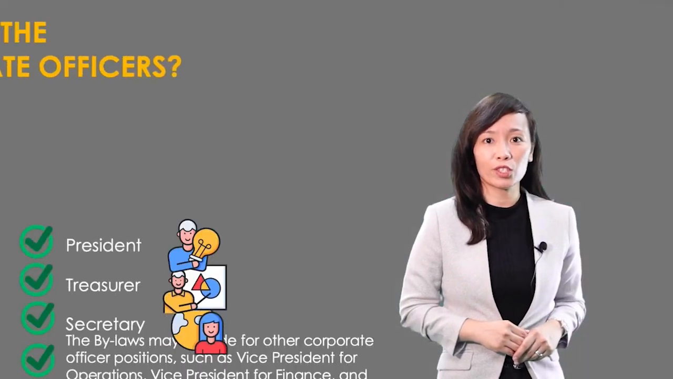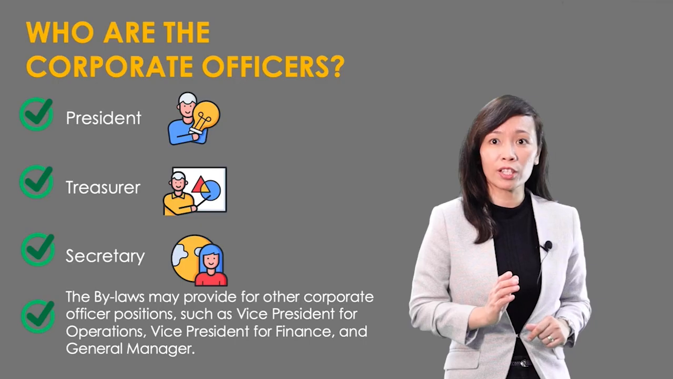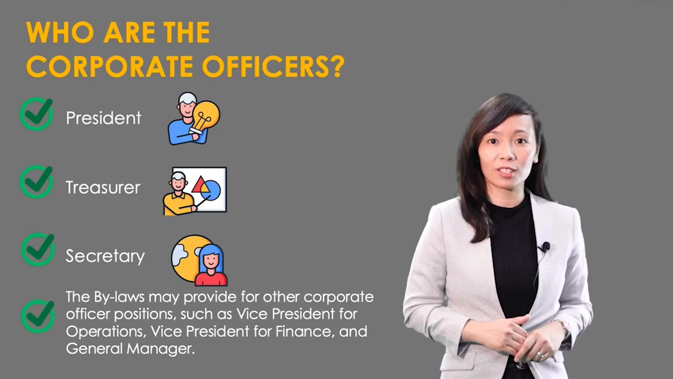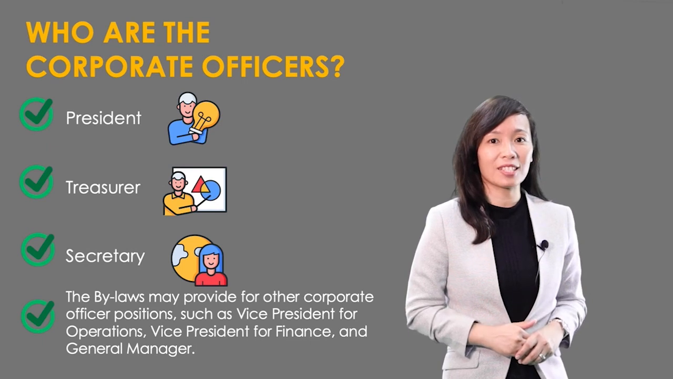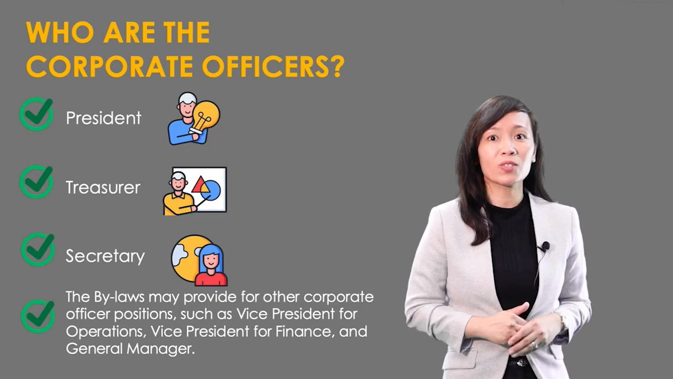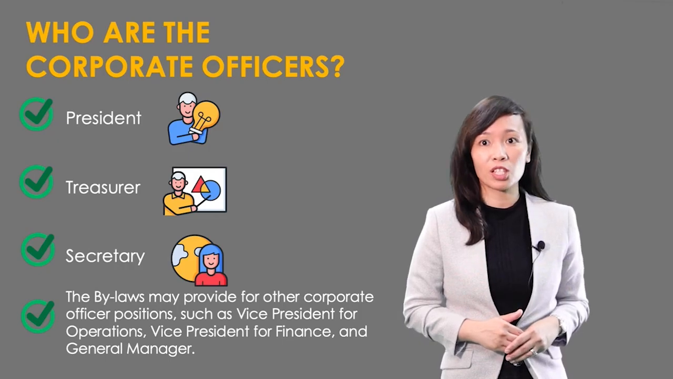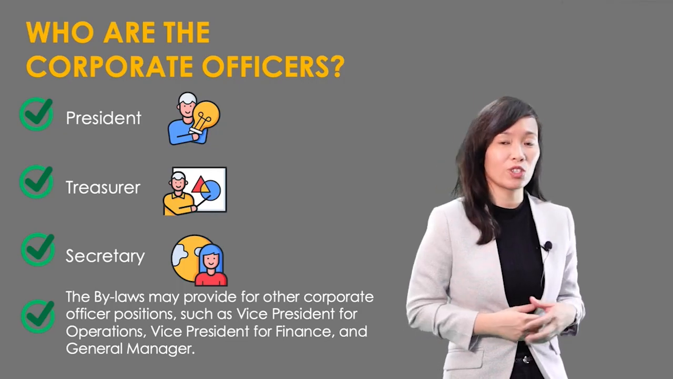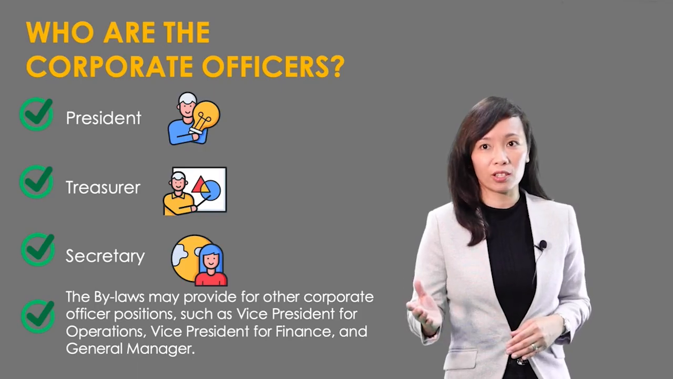Who are the corporate officers? The president. The president must be a director. You have learned that directors are required to be shareholders, so the president must be a shareholder. The treasurer. The treasurer must be residing in the Philippines. The secretary. The secretary must be a Filipino. He must also reside in the Philippines. The bylaws may provide for other corporate officer positions such as Vice President for Operations, Vice President for Finance, and General Manager. The specific functions of each corporate officer are provided for in the bylaws.